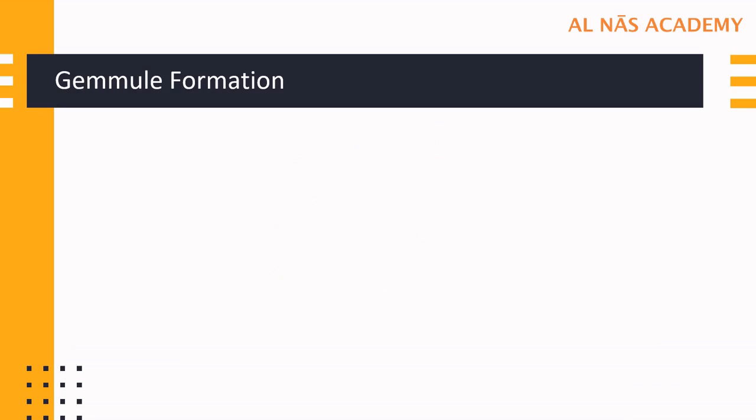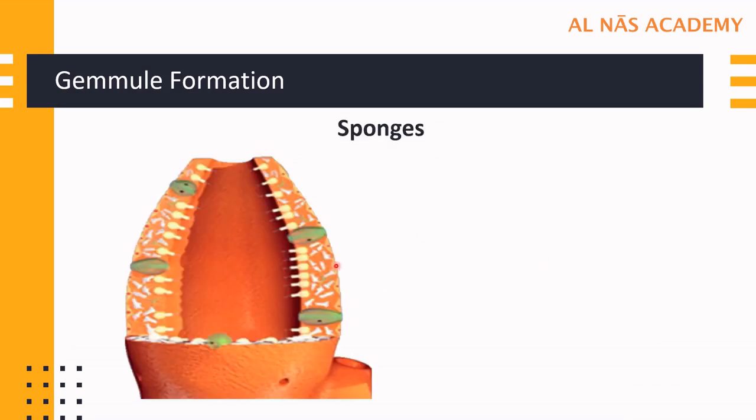Next we are going to see gemmule formation, which takes place in sponges. When we see a section of a sponge, we can see a green colored structure. This green colored structure is nothing else but a gemmule, and a gemmule is very much similar to bud formation. This bud is an internal bud, as we have seen in yeast that it is an external bud. In the same way, in sponges, these gemmules are internal buds.